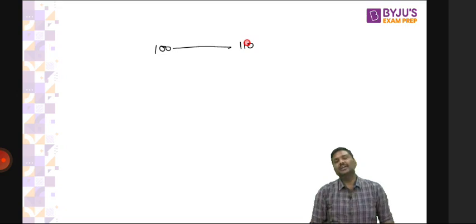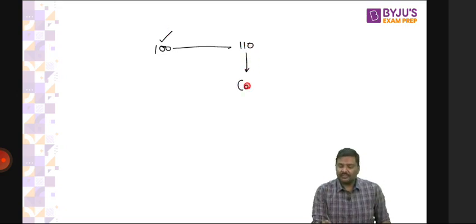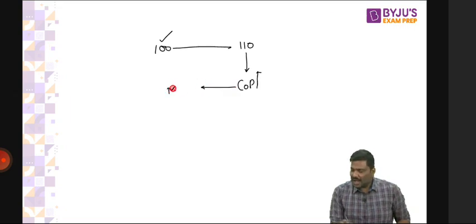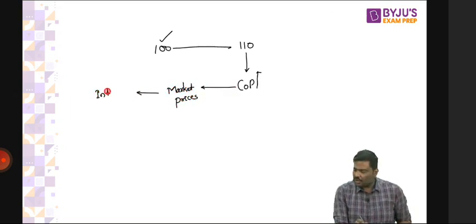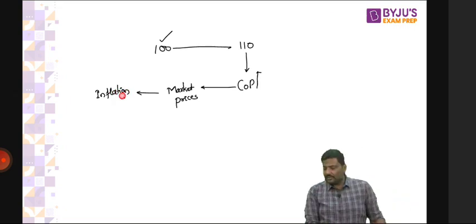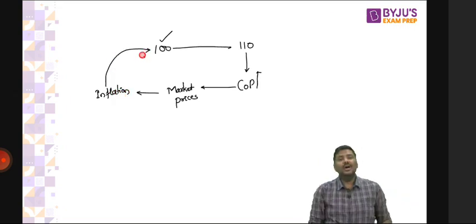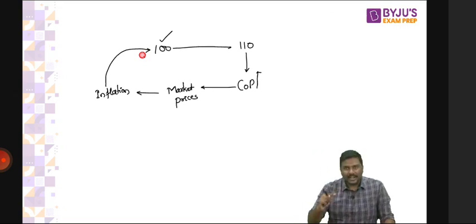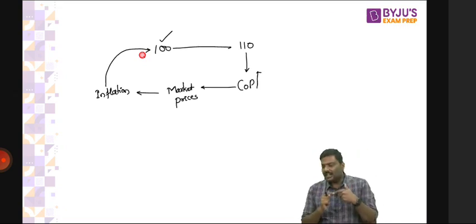Now, next point. When you increase the wages, cost of production will increase. And when cost of production increases, market prices will also increase. And when market prices increase, it is going to again contribute to inflation. Now, again, worried about inflation, I will come to you, ask for a raise in the wages. Now, don't you think this cycle will keep on occurring again and again? Let me know.